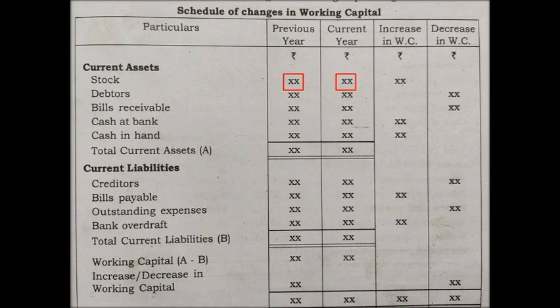For example, if the stock of the previous year is 100 and the current year is 120, did it increase or not? Yes, it increased, because at the beginning it was 100, now it is 120. Whenever a current asset is increased, we learned that it leads to an increase in working capital.